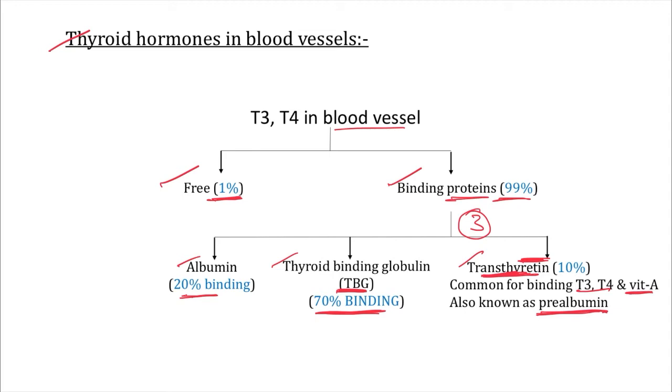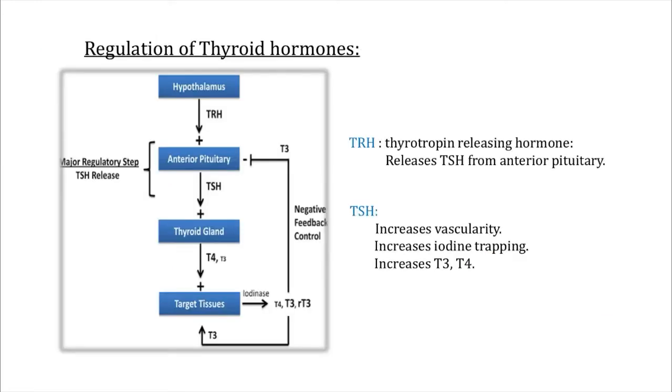The most important is our TBG, which binds with 70% of the hormone. The second one is our albumin, and the third one is transthyretin. Along with thyroid hormone T3 and T4, this also binds with vitamin A and is also known by another name, pre-albumin. So with this important note, now we will see the regulation of thyroid hormones.